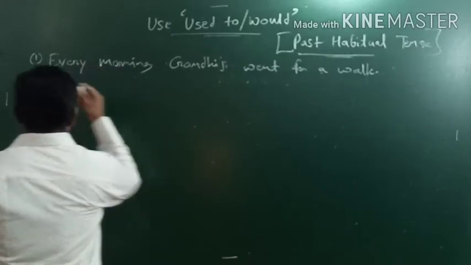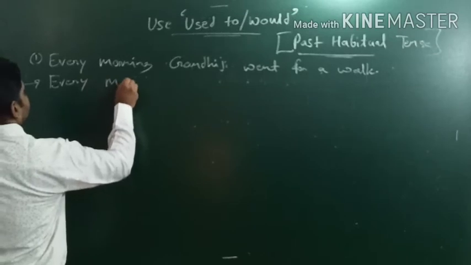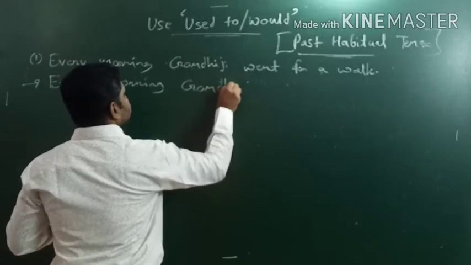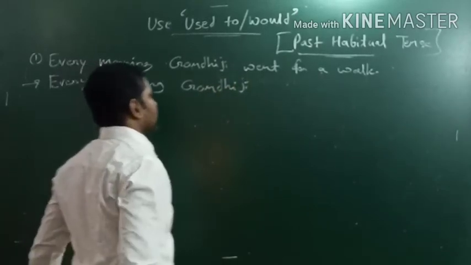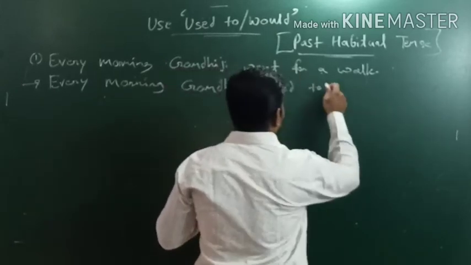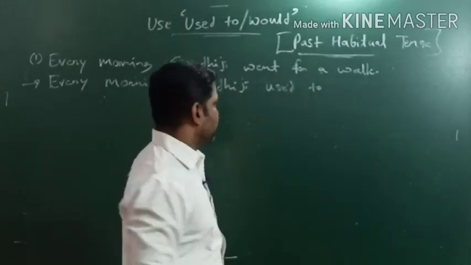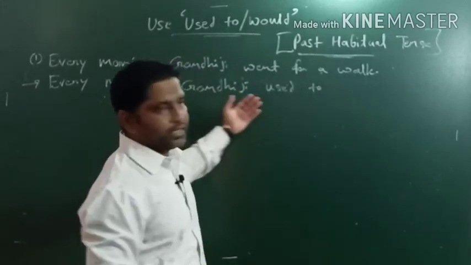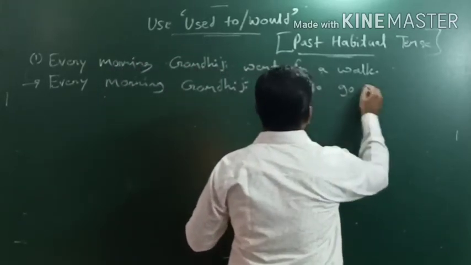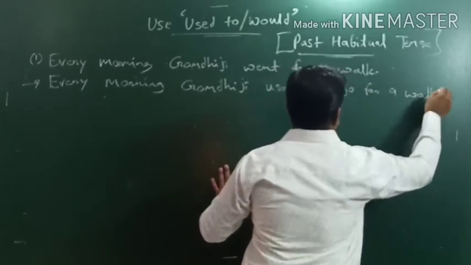Used to agar bola, so definitely we can use every morning Gandhiji used to. Now we have to take the first form of action verb, right? Used to, first form of action verb. So every morning Gandhiji used to go for a walk. Okay, so here we have to be careful.